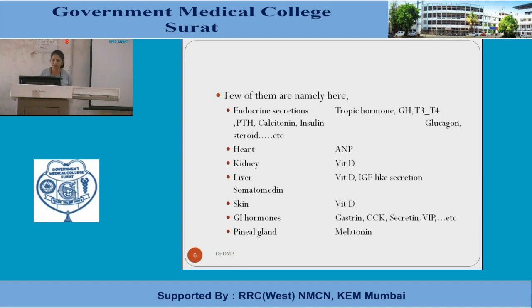So hormones of the kidney, skin and liver can be named commonly as vitamin D. However, the liver also releases somatomedin and IGF-like structures, that is IGF-1, IGF-2, etc.